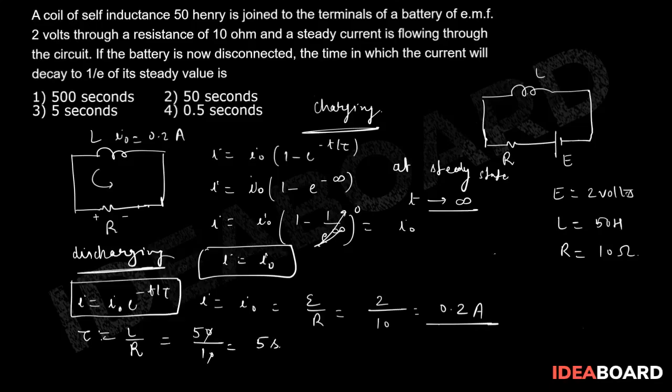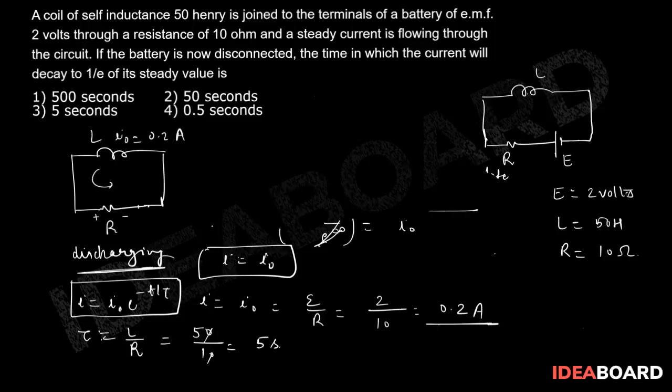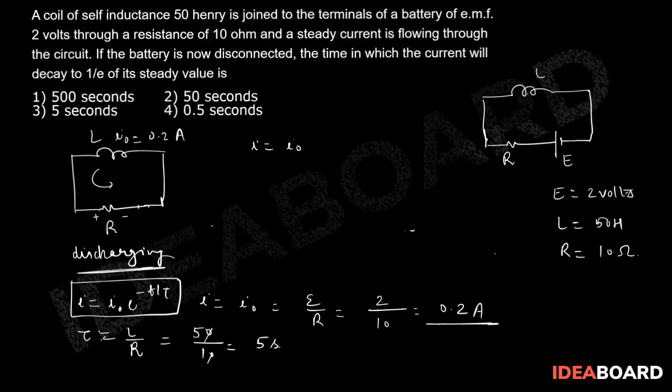Okay, and now I need to put the values in this formula. So I is equal to I naught into e to the power minus t by tau.